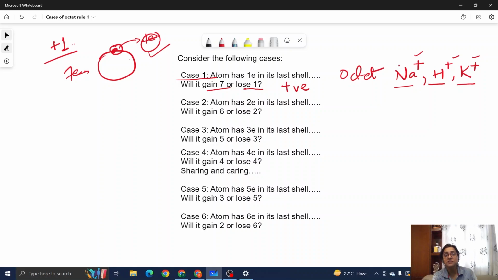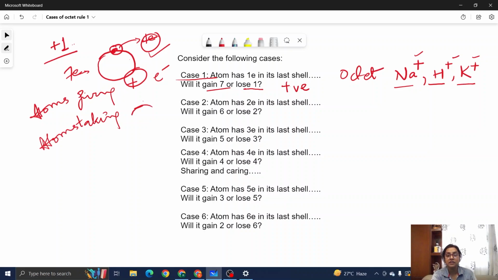Similarly, when an atom gives away electrons, giving is positive, and taking things from someone else is negative. You can use this basic logic in remembering these charges. So when an atom gives away electrons, it gets a positive charge. How much positive? As many electrons as it is giving. And if this atom takes electrons, it will get a negative charge. And how much negative charge? As many electrons as it has accepted. Okay, so this is how you can remember how much positive or negative charge an atom can have.